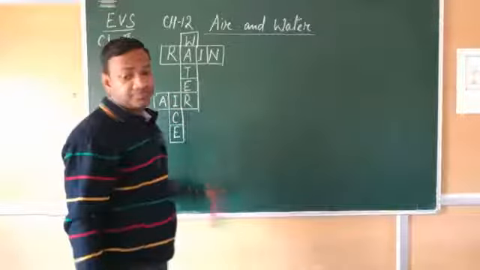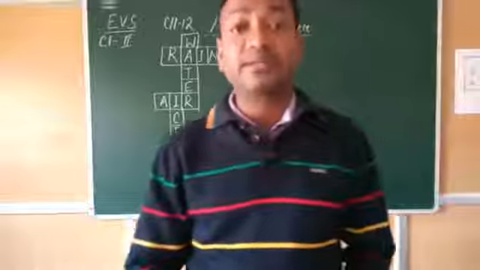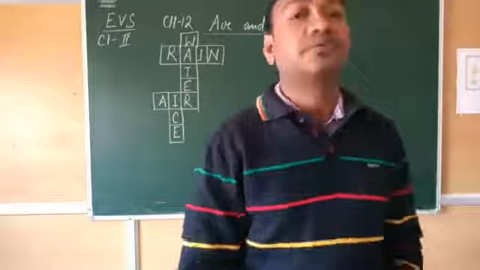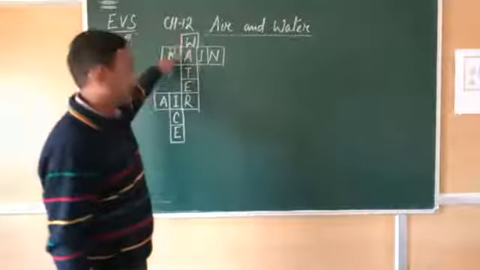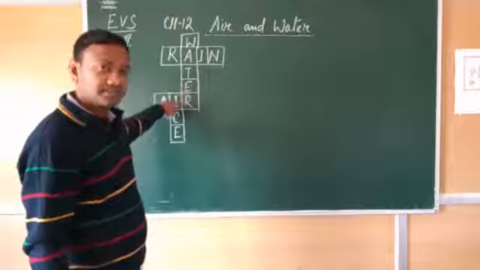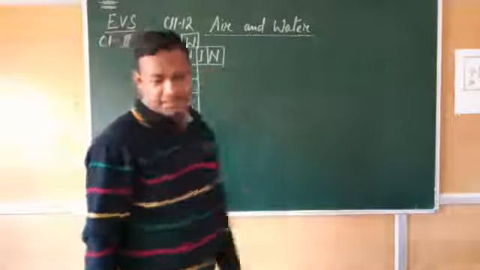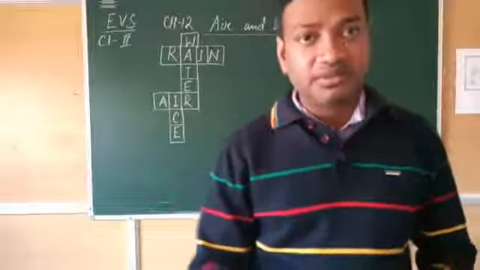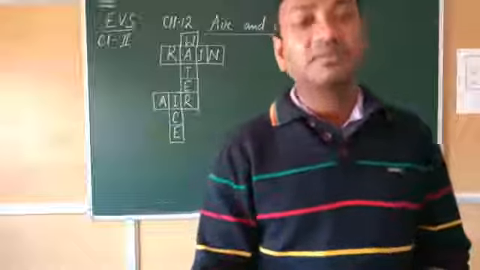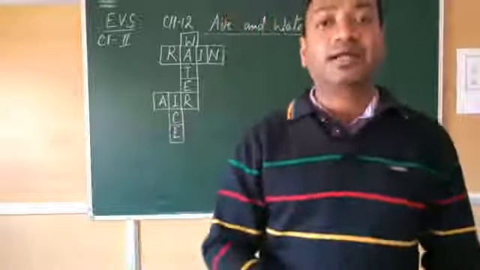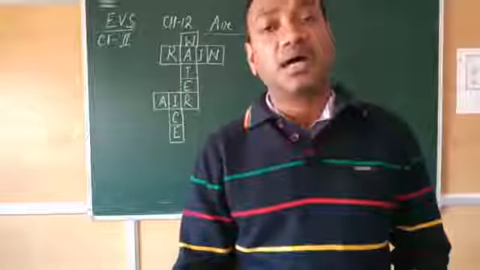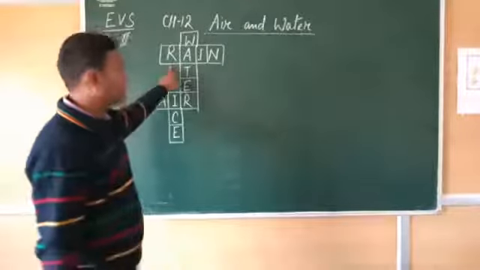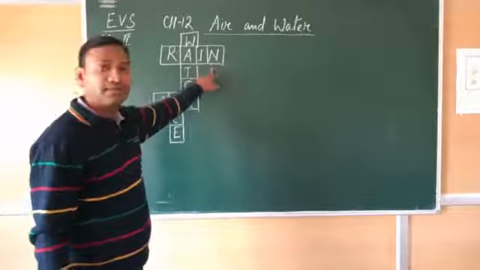So here a picture is also given, and the picture is a glass of water. So the answer is water. W-A-T-E-R. Next, here we can see the second picture. It is a cloud and it is raining. So the word starts from the letter R. So from the R we can understand it is rain. R-A-I-N, rain.